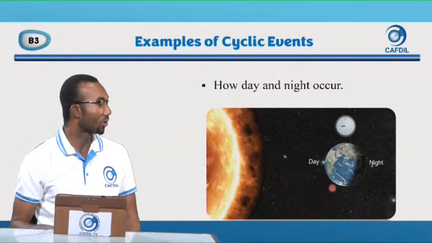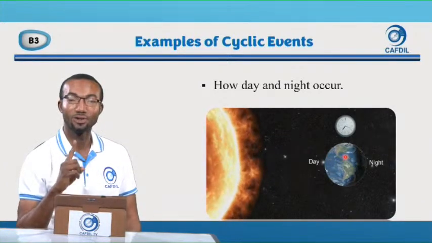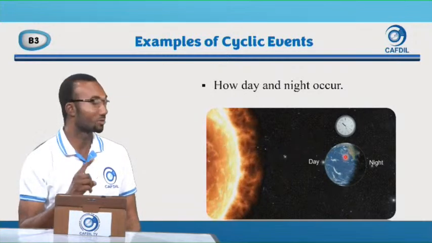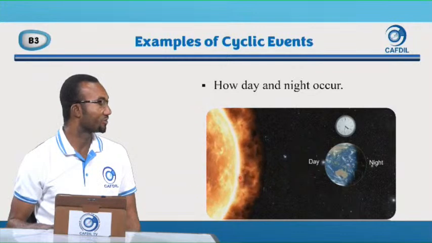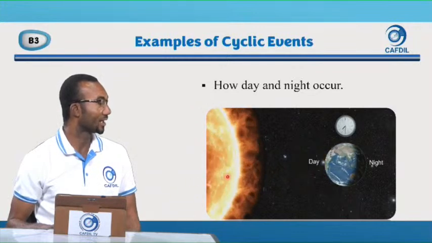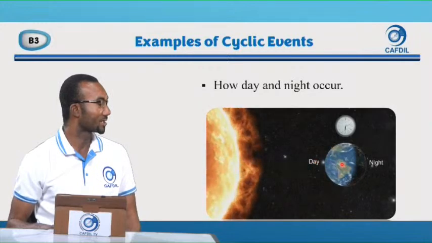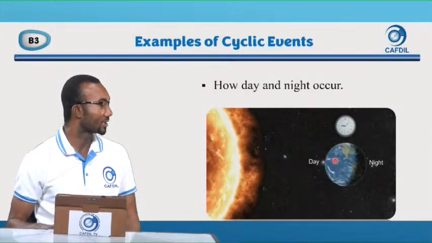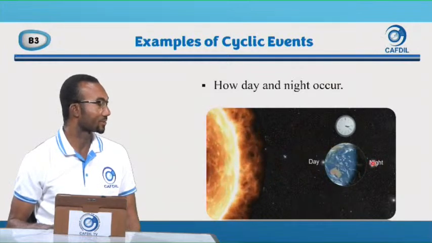Because the earth is rotating on its axis, at some point some part of the earth will be facing the sun, and that is what we call day. So this part is facing the sun. This part here does not get sunlight, so we call it night.